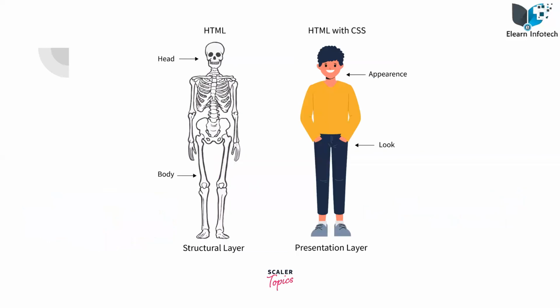So see this example, the structure. The website which is developed based on HTML will look like this. It doesn't give you colors or text styling and look and feel. It gives you only basic text. Coming to CSS, the appearance and look and everything will be changed. So don't worry, you will learn HTML and also HTML with CSS. But HTML is one of the most important aspects of designing a website. Why? Because the structure is very important, right? Yes. So coming to CSS, it gives you some colors.